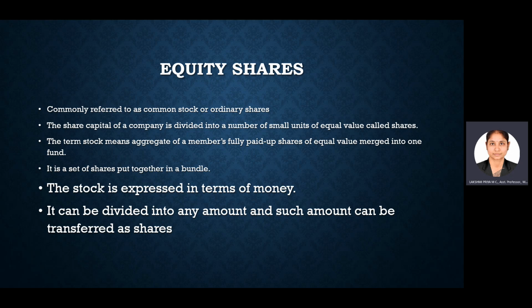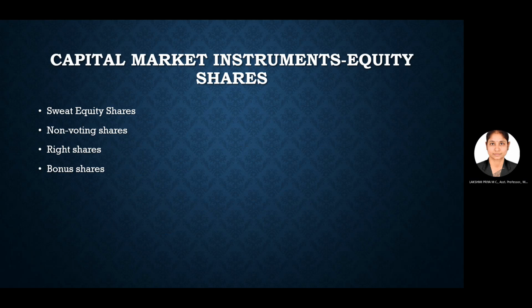The stock is expressed in terms of money. The common stock is expressed in terms of money, and it can be divided into any amount, and such amount can be transferred as shares. Then the equity instruments are divided into many types, like sweat equity shares, non-voting shares, right shares, and bonus shares.